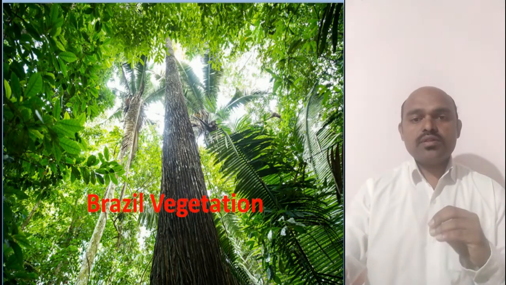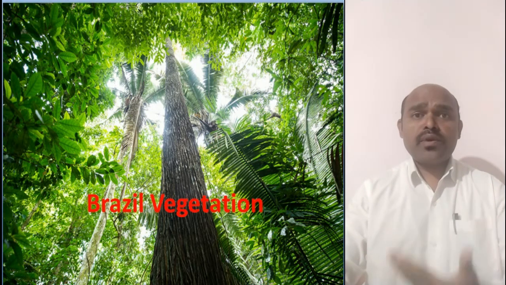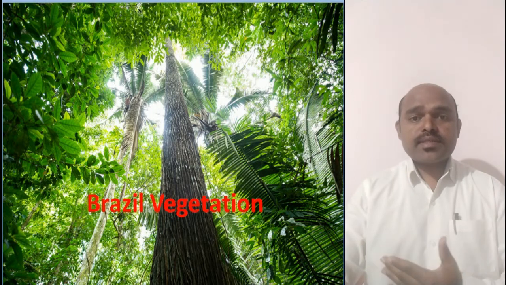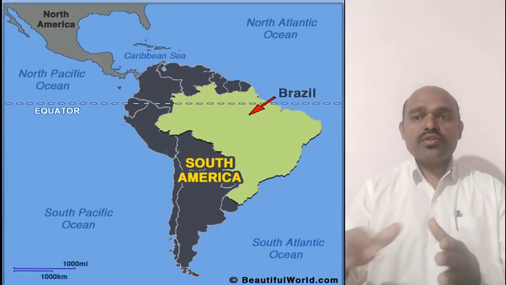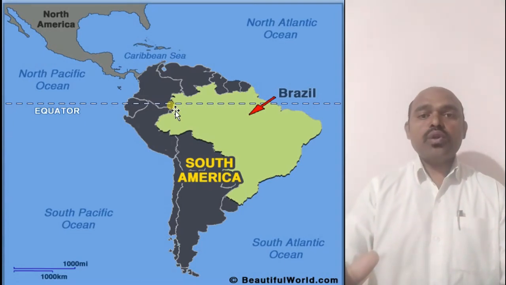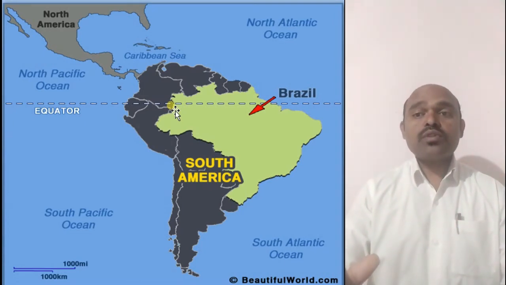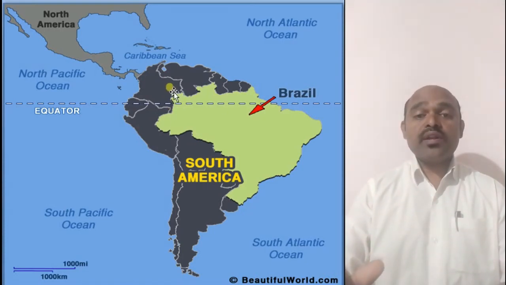So my dear students, let us begin the Brazil vegetation. What type of vegetation do we find in Brazil? Let's discuss them. Here, my dear students, you can see the equatorial region. In the graph also I explained. Actually in the equatorial region it rains throughout the year, and that is why in this equatorial region we find the evergreen and dense forest.